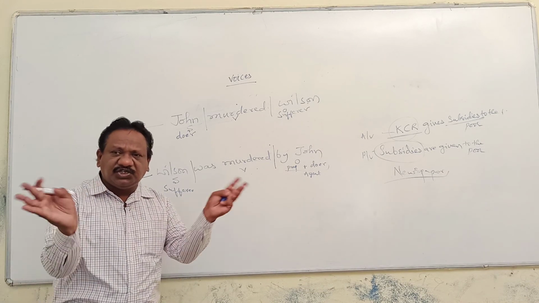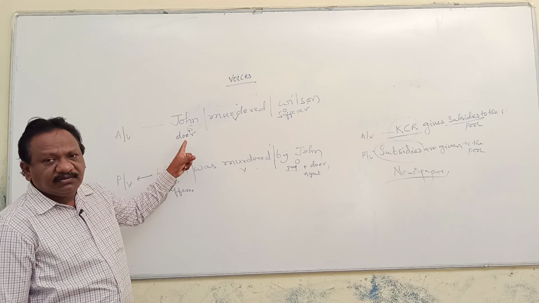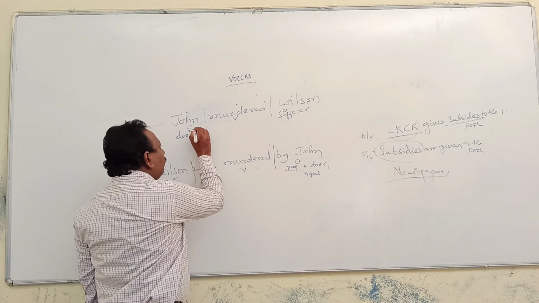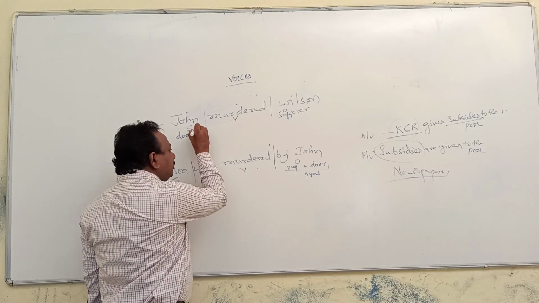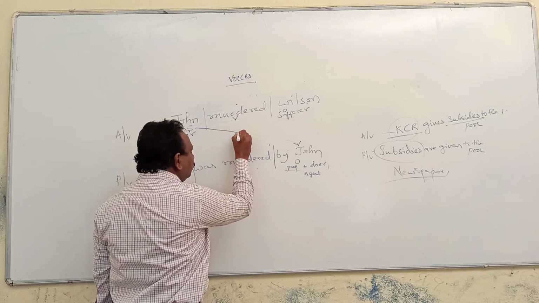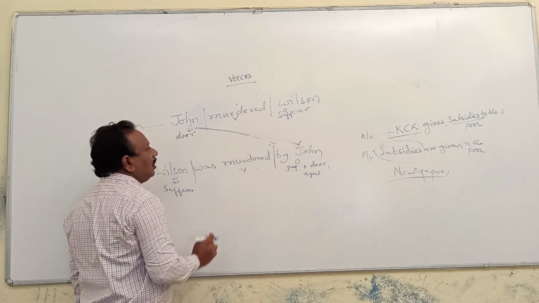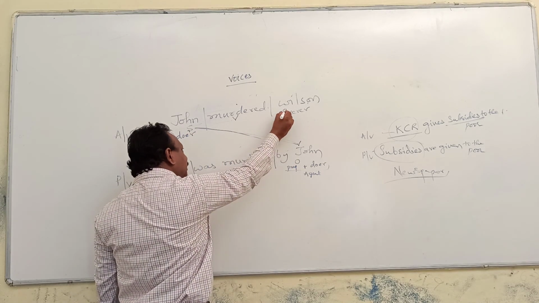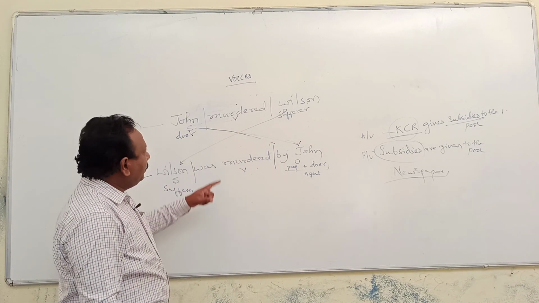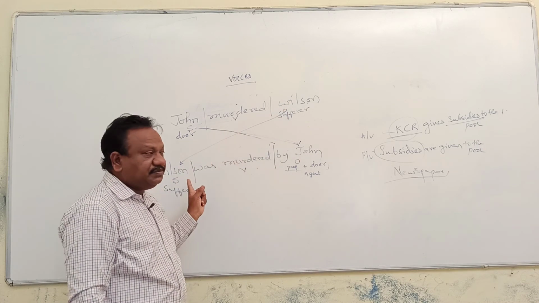What sort of major changes do you come across here? Just observe. What are the major changes you come across? Here what happened? The John who was in the subject place went to object place. And the object, the sufferer, became the subject. Means subject became object, object became subject.